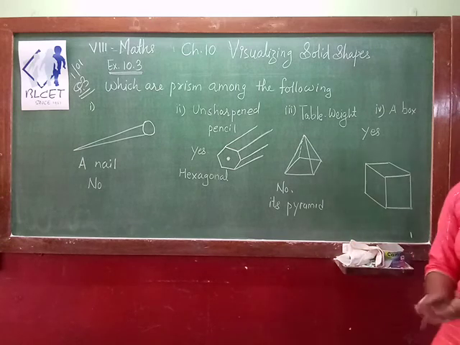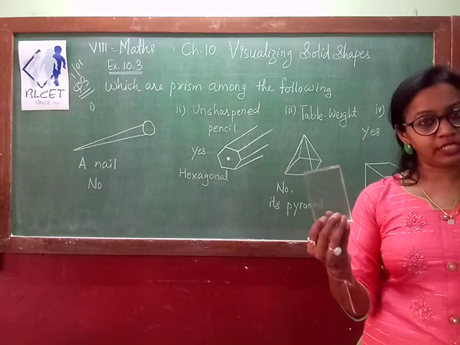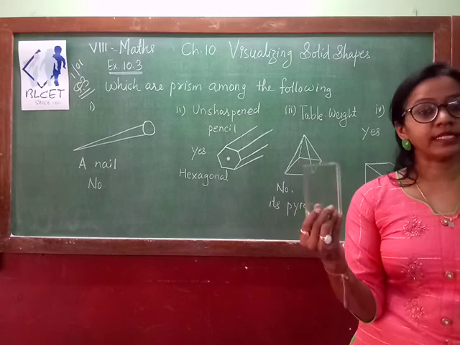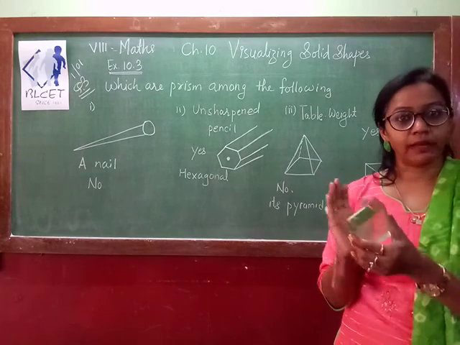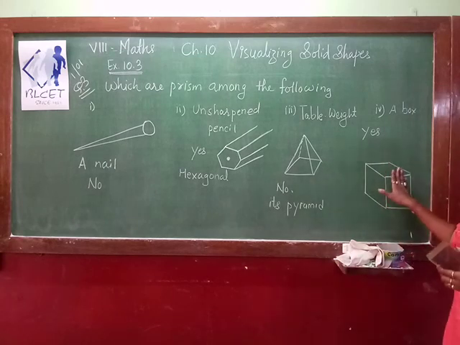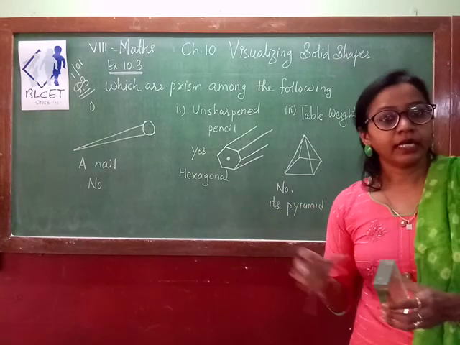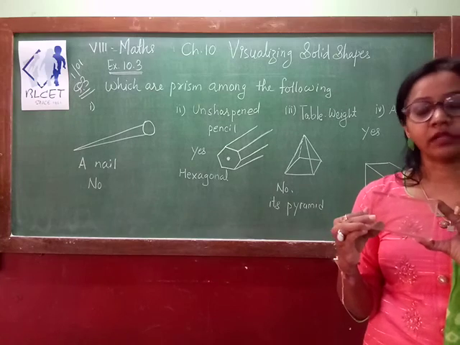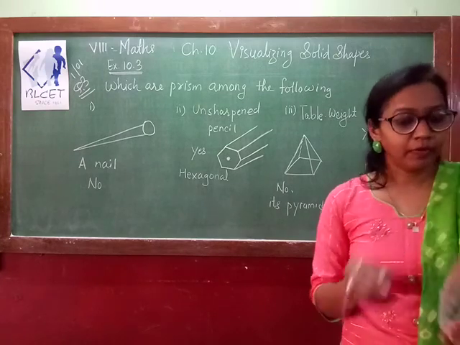I will show you one more. In the previous video I showed you this prism. This is your rectangular prism, or you can say a prism in which the surfaces are parallelograms. So we can say this box is a square prism. We can consider this as a square prism. But in a prism we can also have parallelogram-shaped surfaces, which is also a polyhedron.